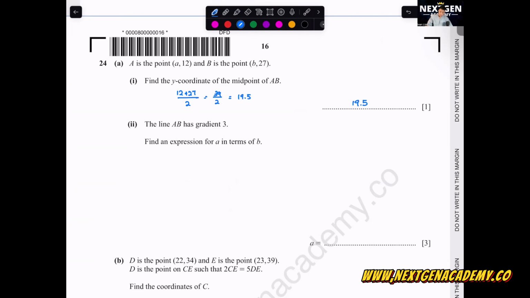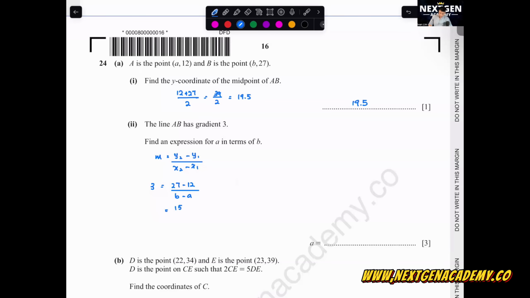Next one, the line AB has gradient 3. Find an expression for A in terms of B. Okay, gradient is y2 minus y1 over x2 minus x1. So 3 equals 27 minus 12 over B minus A. If you do it the other way around, 12 minus 27 over A minus B, that is also fine. When you rearrange it will be a little bit different, but your final answer will be the same.